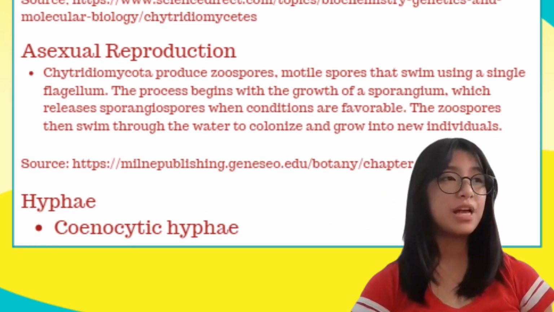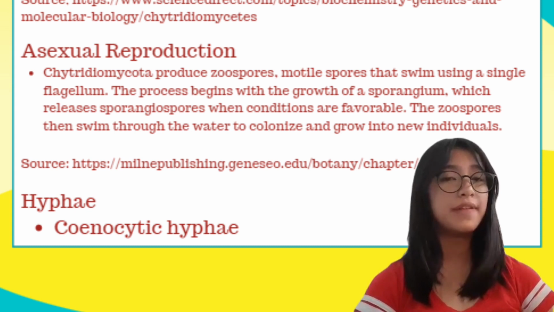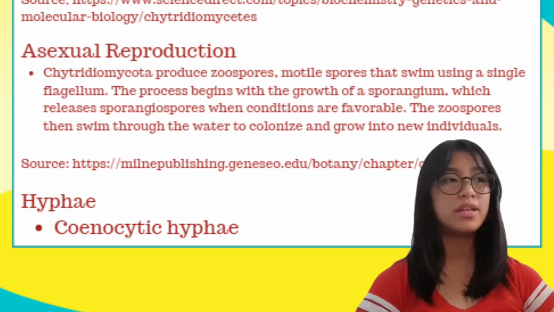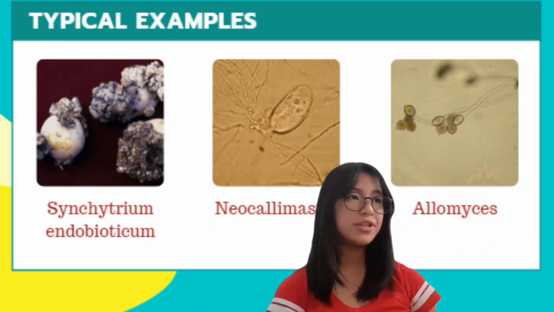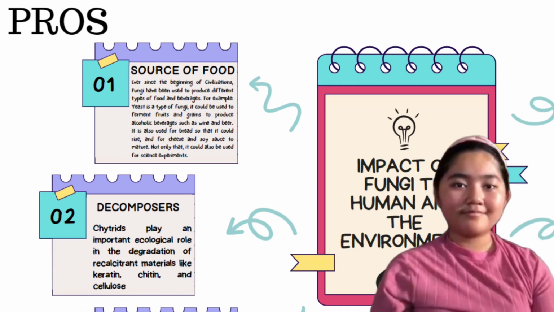In asexual reproduction, this phylum produces zoospores, motile spores that swim using a single flagellum. The process begins with the growth of a sporangium, which releases sporangiospores when conditions are favorable. The zoospores then swim through the water to colonize and grow into new individuals. Some examples of this phylum are Chytridium endobioticum, Neocallimastix, and Allomyces.